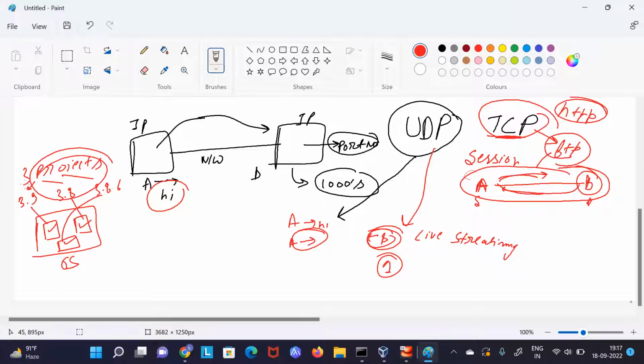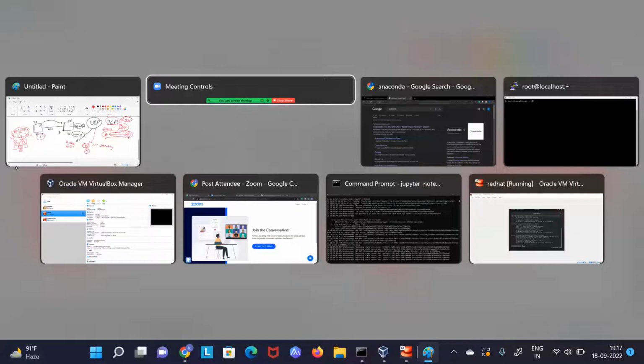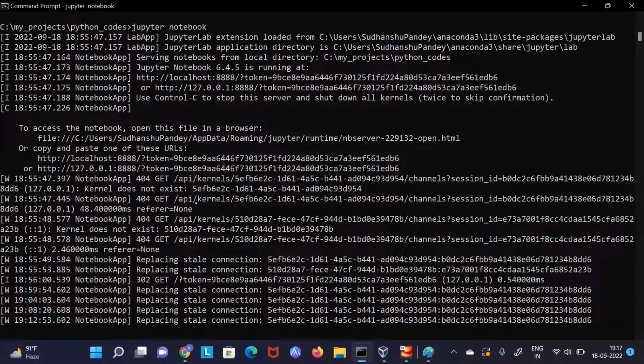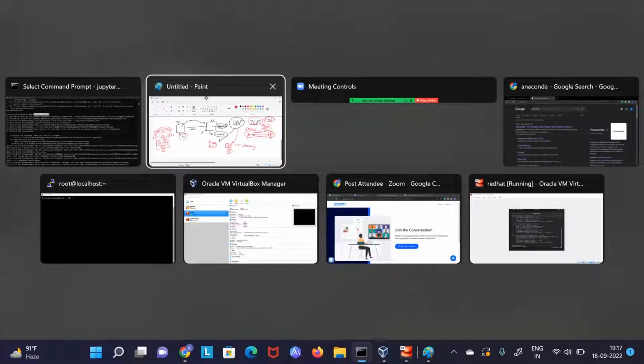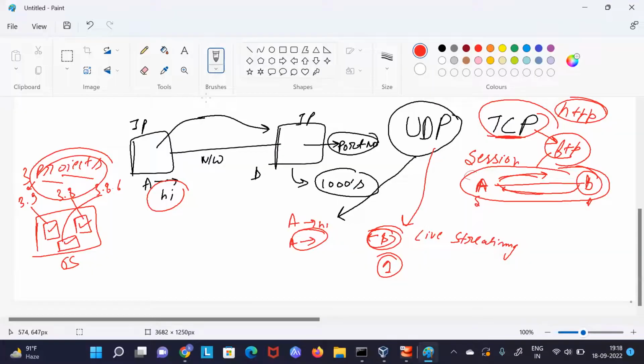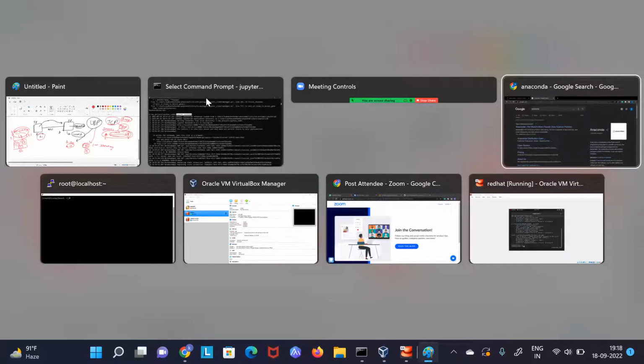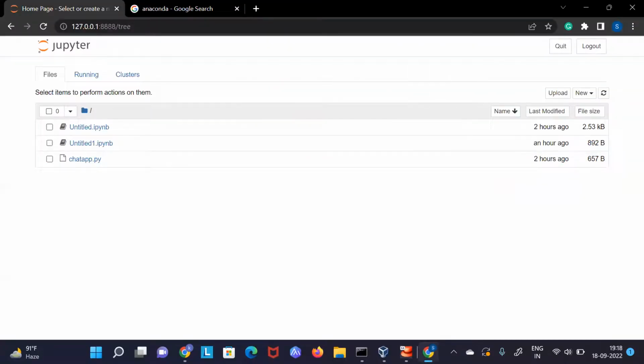A lot more facilities it provides. It is not part of this program, but we will see it sometime later. But now let's start with Anaconda first. With Anaconda, here I am using Jupyter Notebook. You can install Anaconda and then just type Jupyter Notebook. Even if you have a normal Python IDE in Visual Studio Code, you can use that also. But I'm much more comfortable with Jupyter Notebook, that's why I'm using Jupyter Notebook here.